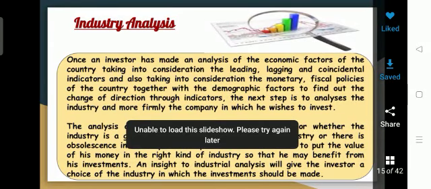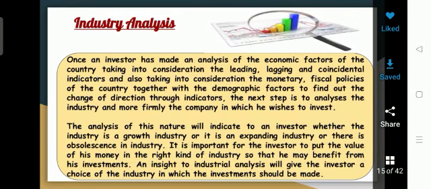Yes, in today's class we shall discuss industry analysis. In the whole economy, an industry is a group of similar producing units, which is called one unit. Once an investor would like to conduct any investment activities in an industry, he has to consider in which industry he should invest, because there are so many different industries.